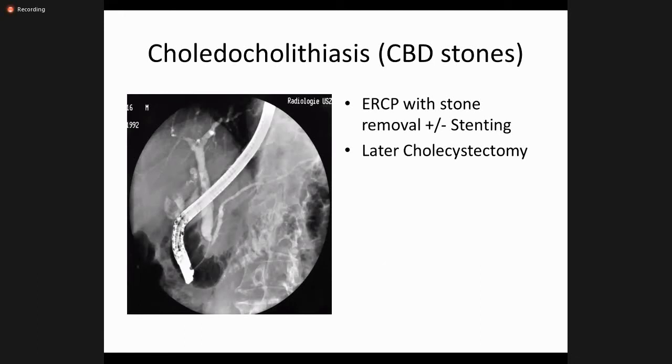So this is the picture you can see. This is a patient with choledocholithiasis. There are stones in the common bile duct. So we just do the ERCP, we remove the stones, and if needed, we can go for the stenting. But always remember, if the stone comes from the gallbladder and you did the ERCP and removed the stones, then you refer the patient to the surgeon, so that this patient needs early cholecystectomy, so that the gallbladder is removed and the stones are removed. So this is very important.